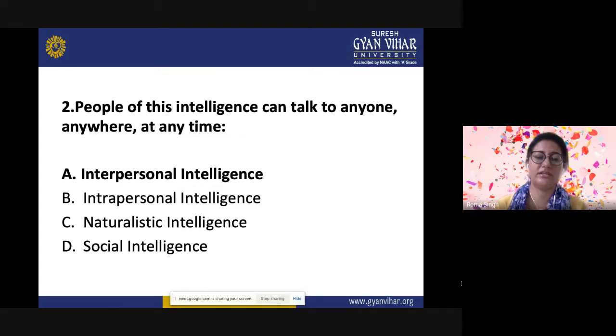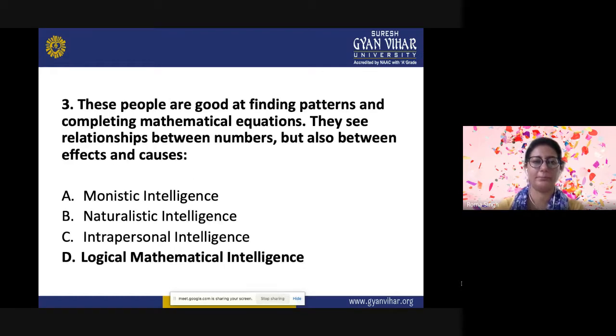People with such intelligence try to understand others, so they are more comfortable in knowing others, even the unknown people. Next question is, these people are good at finding patterns and completing mathematical equations. They see relationships between numbers, but also between effects and causes. So the options are musical intelligence, naturalistic intelligence, intrapersonal intelligence, logical mathematical intelligence.